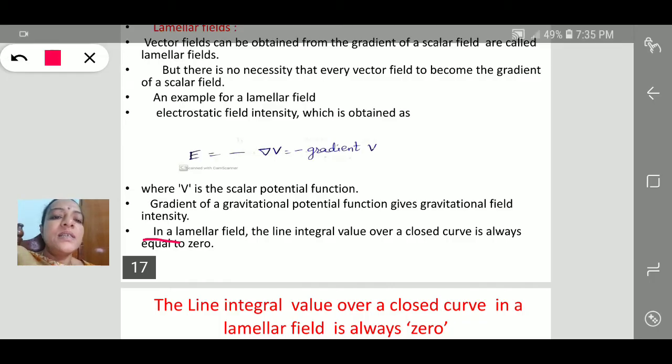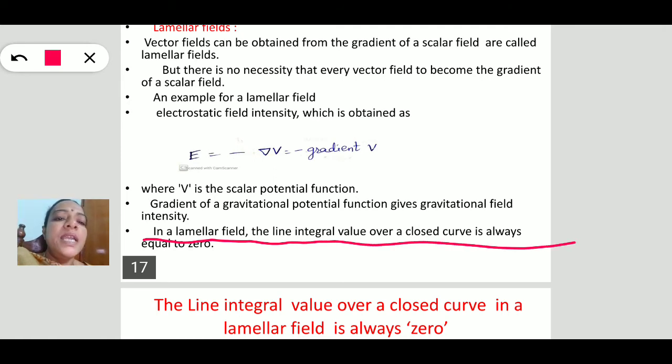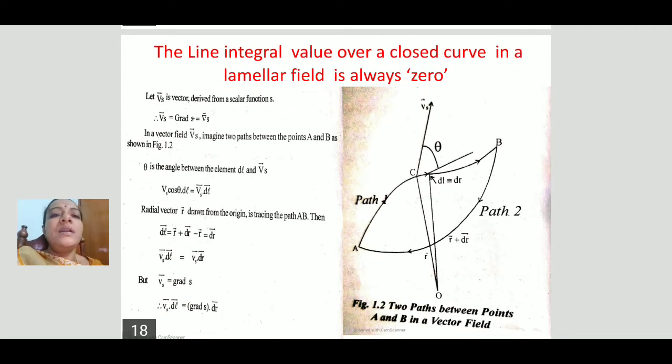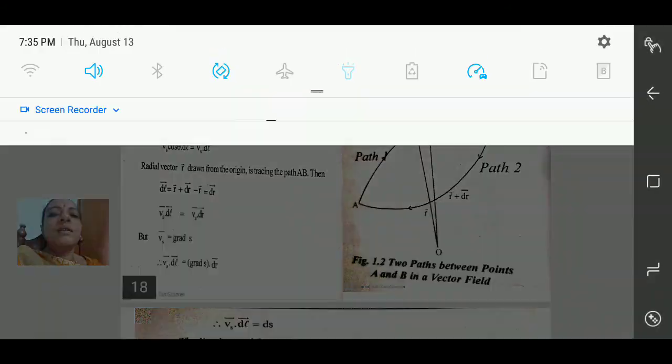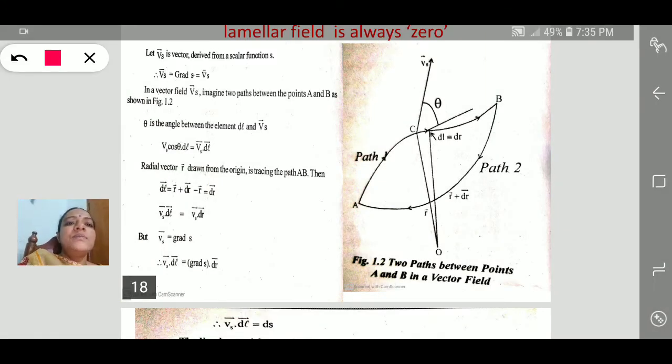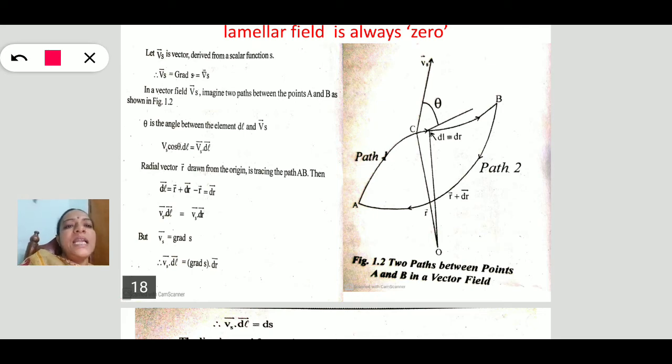In a lamellar field, the line integral value over a closed curve is always equal to 0. Let us prove that. That is a property of a lamellar field. Let us select a lamellar field.